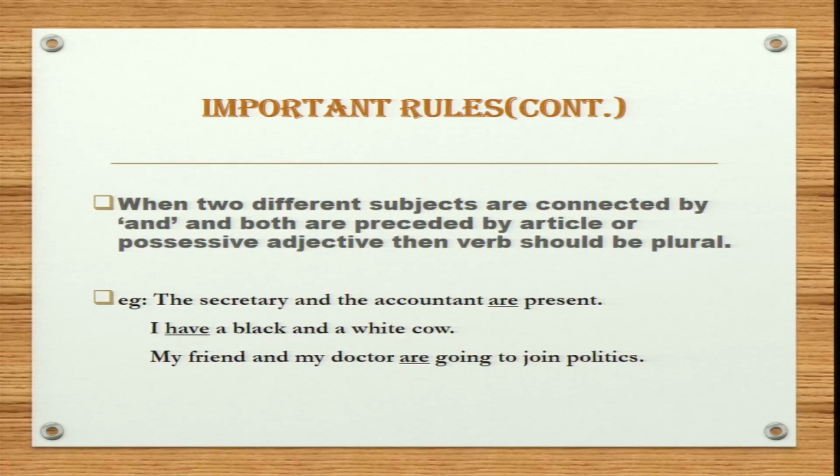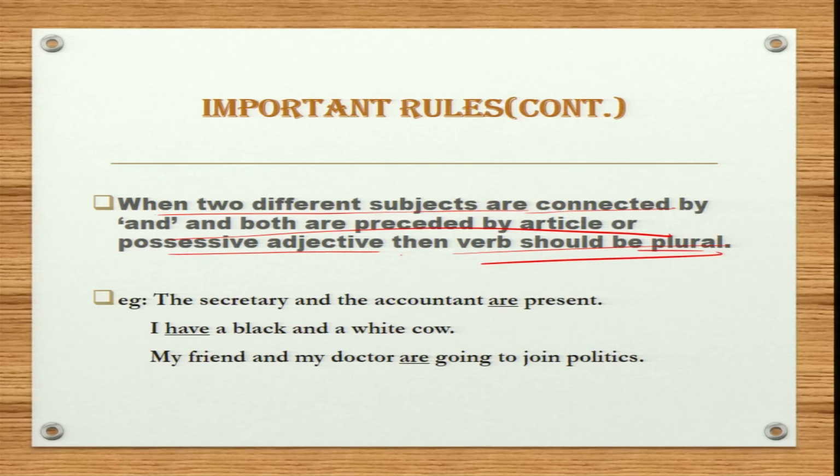Now the next rule is: when two different subjects are connected by and, and both are preceded by an article or possessive adjective, then the verb should be plural. What are possessive adjectives? Their, your, my, his, her and so on. So these are your possessive adjectives. Keep this in mind, the verb should be plural.